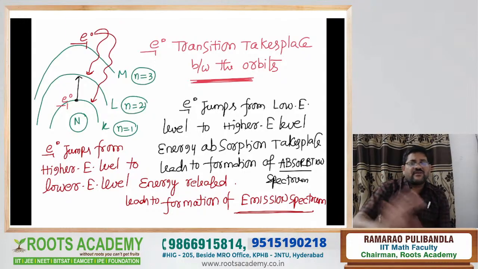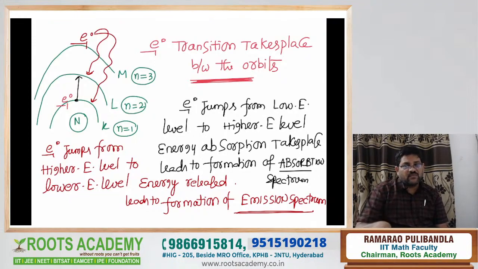I said the points, revise the points once again. It is one of the important 8 marks questions. See the concept once again. In the given atom, around the nucleus, stationary orbits are present. The stationary orbits are shown by the symbol of principal quantum number n. n is equal to 1 (K), n is equal to 2 (L), n is equal to 3 (M), n is equal to 4, and so on.